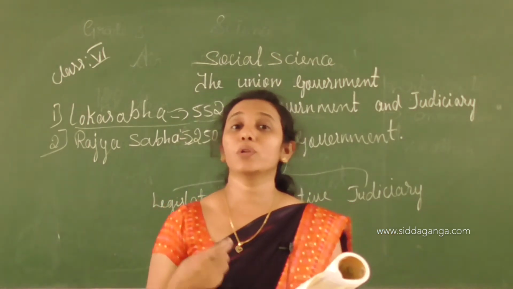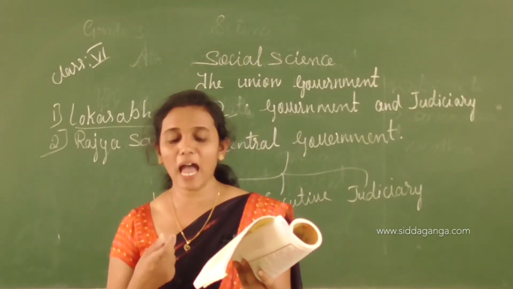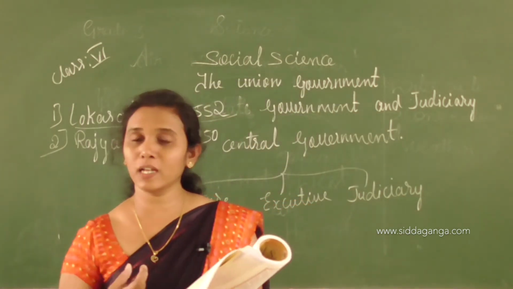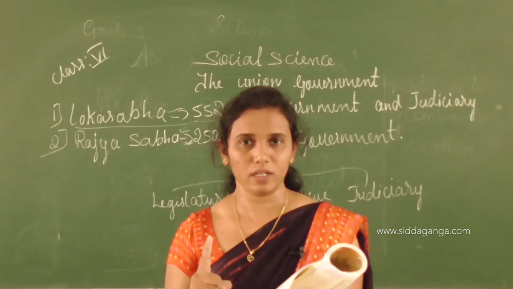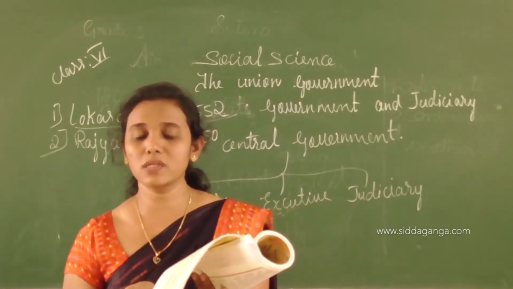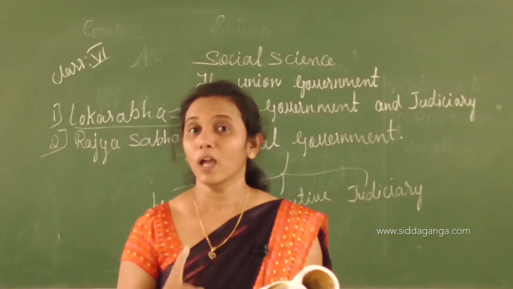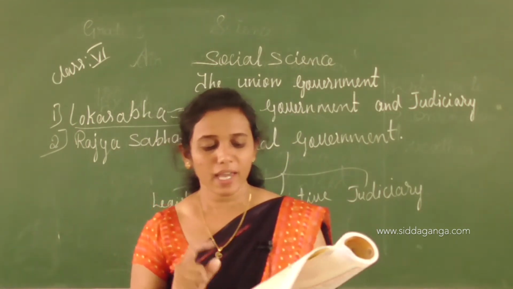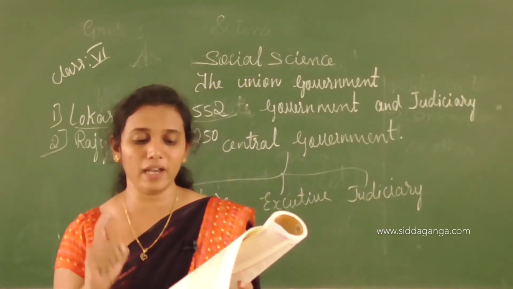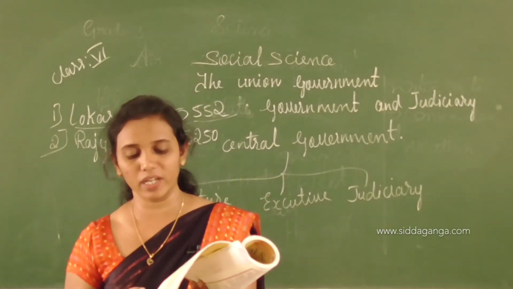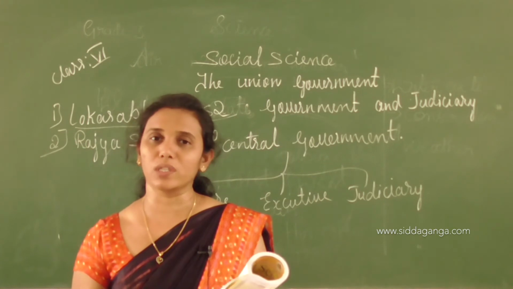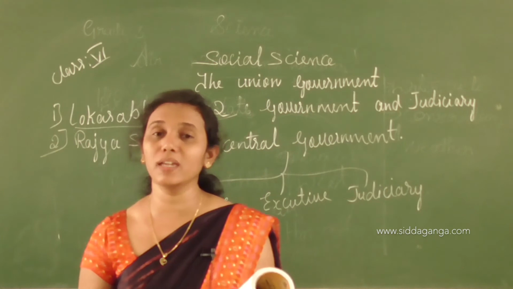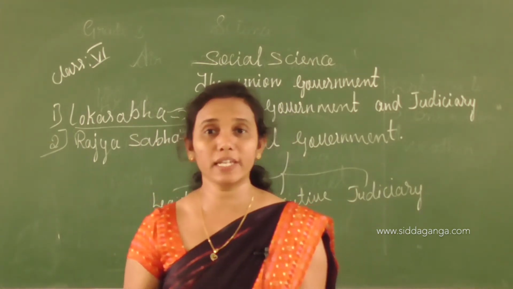First we talk about the President. The President is the head of the Indian Republic. Who is the head of the Indian Republic, children? President. He is called the first citizen of the country. Who is called first citizen of the country? President. His official residence is the Rashtrapati Bhavan. The elected members of both the houses of parliament and members of the legislative assemblies of all states elect the President of India.